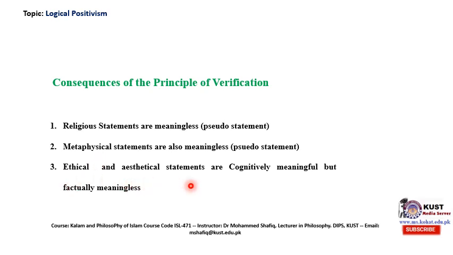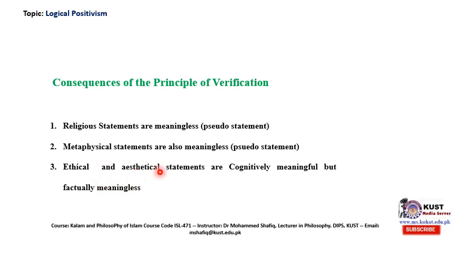Thirdly, ethical and aesthetical statements are cognitively meaningful but factually meaningless. Actually, they were also pseudo statements for Ayer, but this is a huge group of philosophers, and there is a kind of disagreement among those philosophers and scientists. For some, ethical and aesthetical statements are cognitively meaningful, but they don't have any factual meaning. They are factually meaningless.